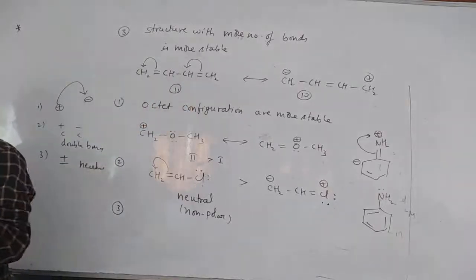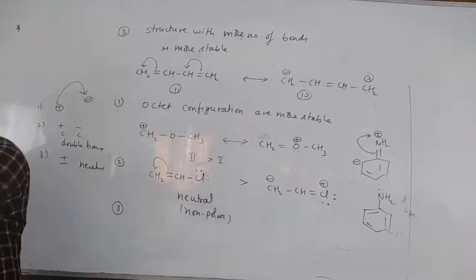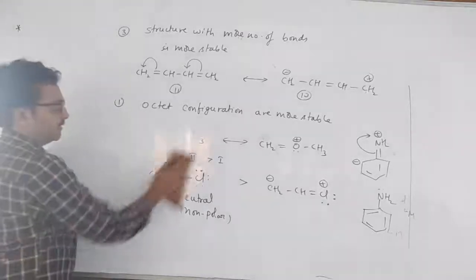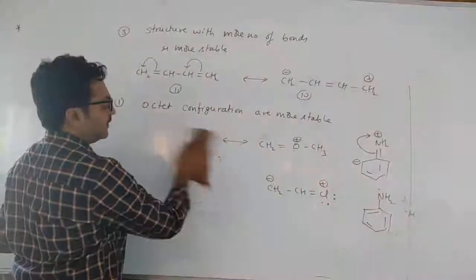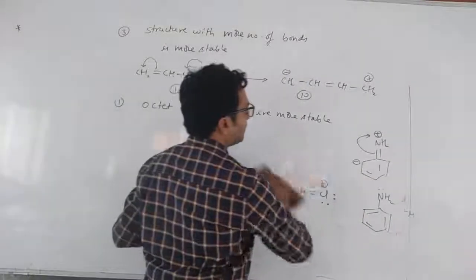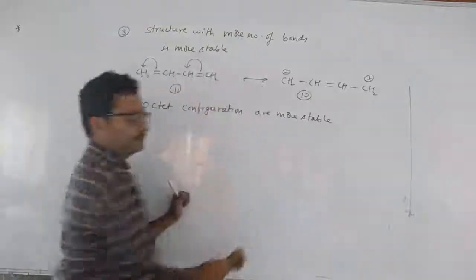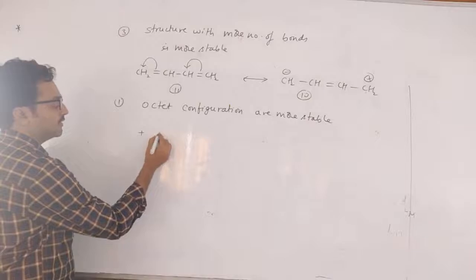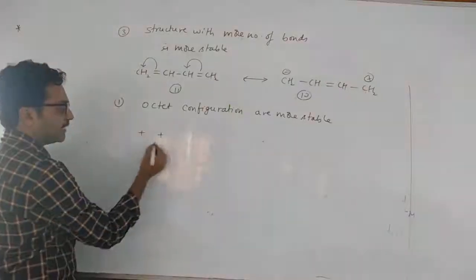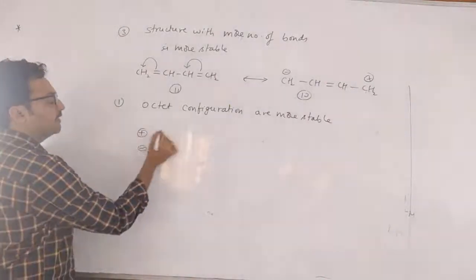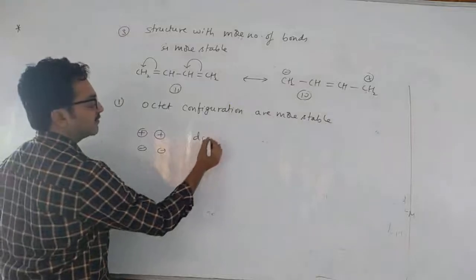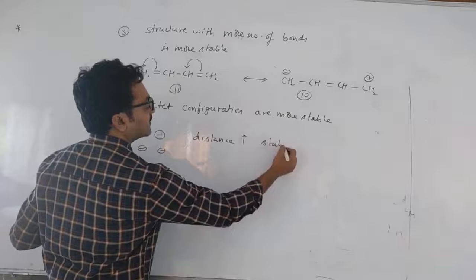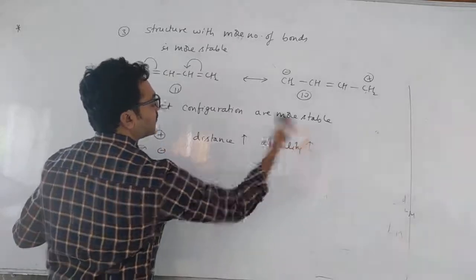Third one. Okay. Now, if there are two charges, plus and minus, opposite charges, those charges will be far from each other, then only it will be stable. Whenever you are having two like charges, plus or minus, if the distance of the like charges increases, then only stability increases. This point to remember. Fine?